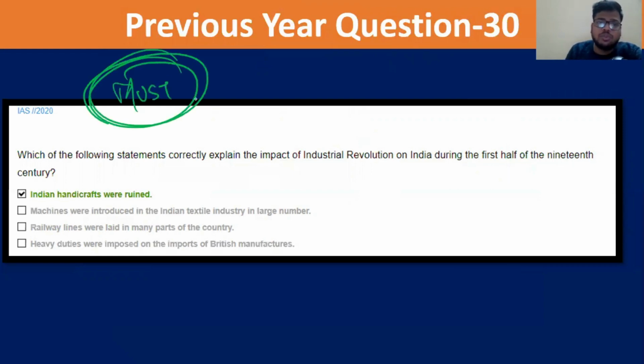You cannot afford to get these questions wrong. In fact, a lot of questions in modern history, even if slightly difficult, also fall in the must category, because modern history is such a subject that almost every aspirant is very comfortable with. If you ask any aspirant what is the easiest subject, everyone will say modern history.